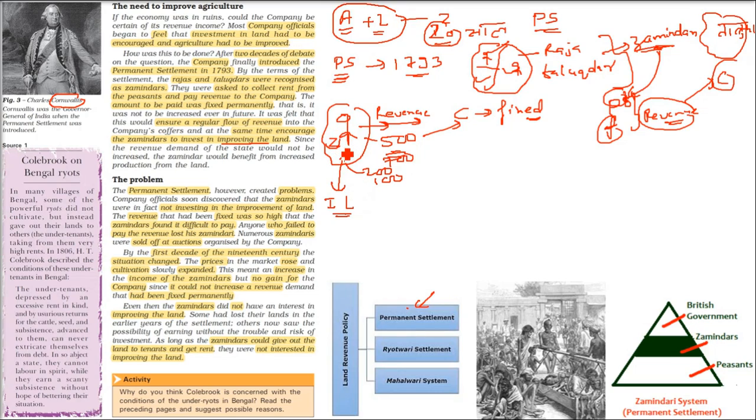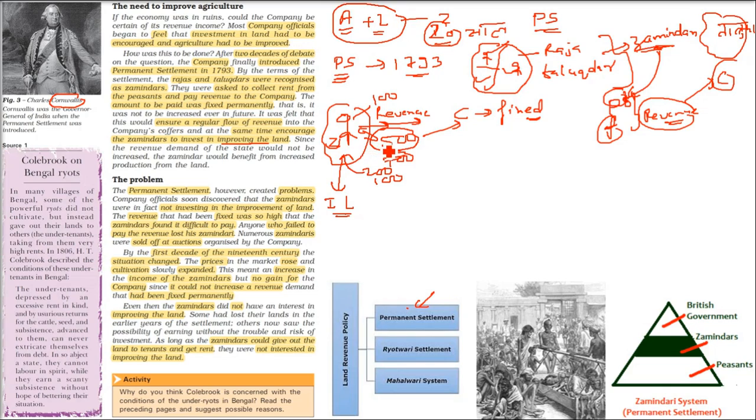So he was not able to pay the company the fixed amount. How can a Zamindar improve the land? The 500 rupees imposed on the Zamindars was too high. If, for example, 100 rupees were imposed, it would be better, but 500 is too much for them.